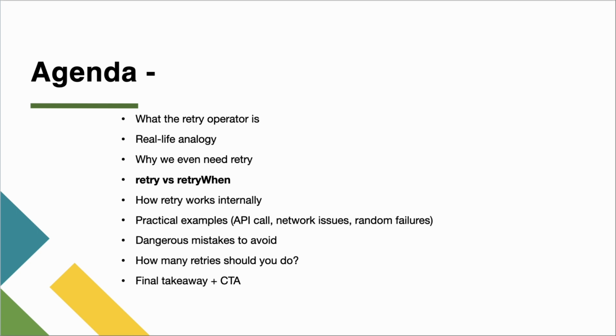So, quick roadmap so you know what is coming. The agenda for today is we will understand what the retry operator is, a real life analogy, and why we even need retry. Then there are two categories, retry versus retryWhen, and how retry works internally. In practical examples, we'll see API calls, network issues, or some random failures, then dangerous mistakes to avoid, and how many retries you should do in your API calls, and then the final takeaway.